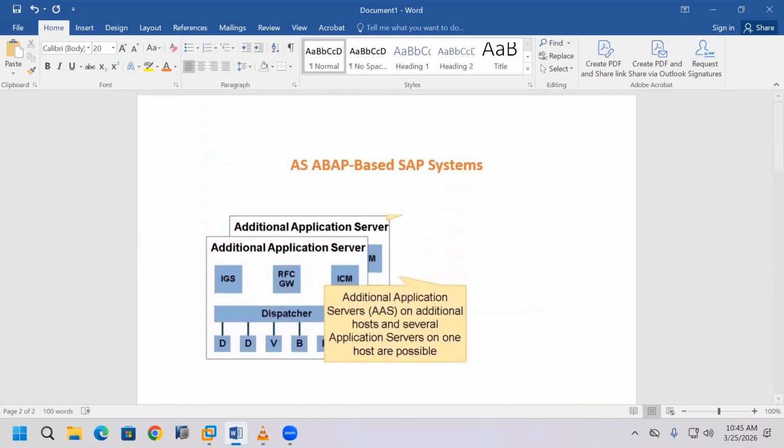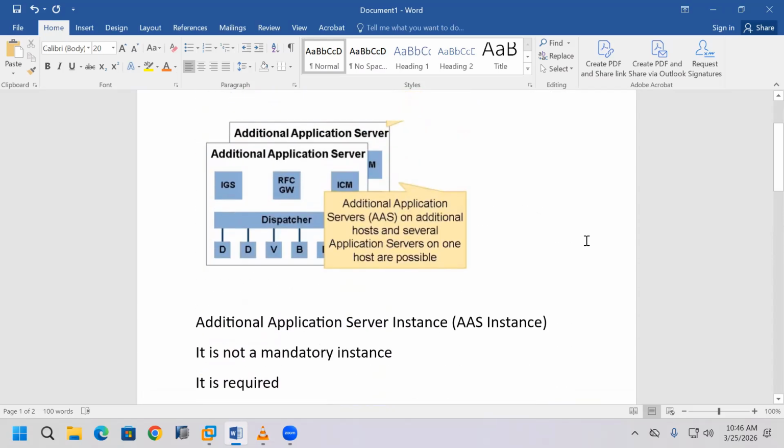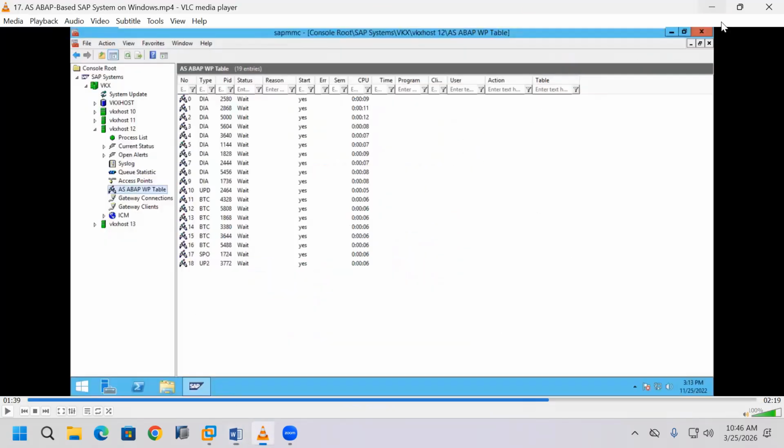When we install the additional application server instance, I will explain clearly again why we install it and for what requirement. At installation time I will show you step by step how to install it and explain again clearly. So this is the topic about the additional application server instance. This topic is completed.